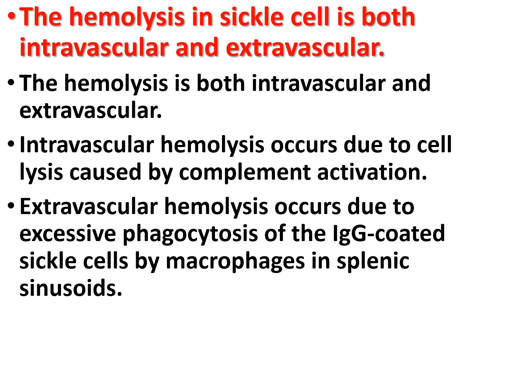Extravascular hemolysis occurs due to excessive phagocytosis of the immunoglobulin G coated sickle cells by macrophages in splenic sinusoids. So in this way, the hemolysis in sickle cell is both intravascular and extravascular.